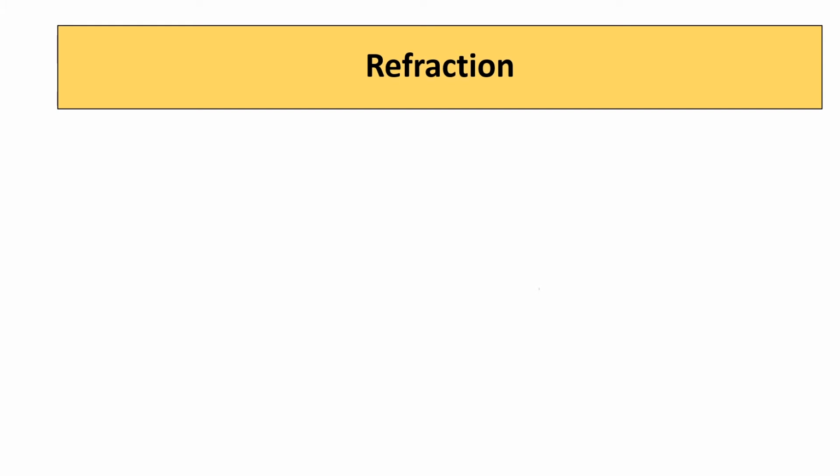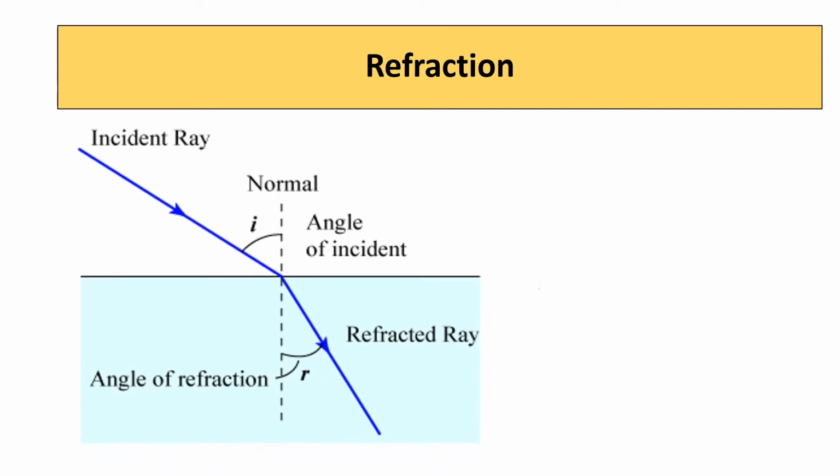That bending of the ray is known as refraction of light, and that ray is known as the refracted ray. As you can see from the diagram, this is the incident ray which is being refracted, passing through the glass, the transparent material. This is the glass and this is the air. Now you can draw the normal at the point of incidence. This is the point of incidence and this is the normal, and the angle between the incident ray and the normal is called the angle of incidence. The angle between the refracted ray and the normal is known as the angle of refraction.